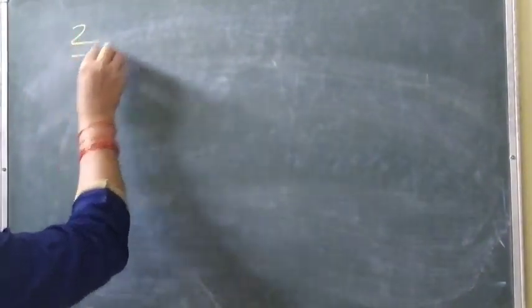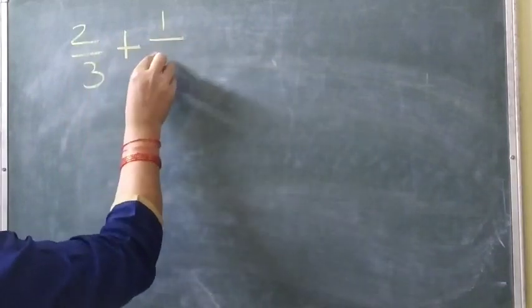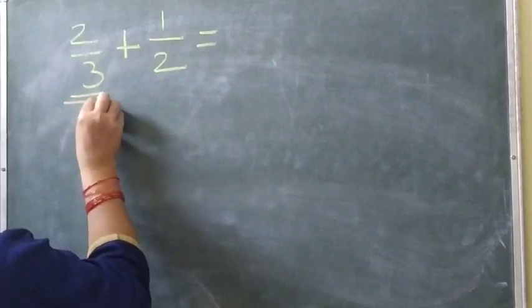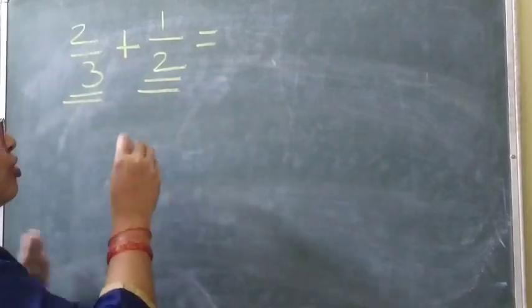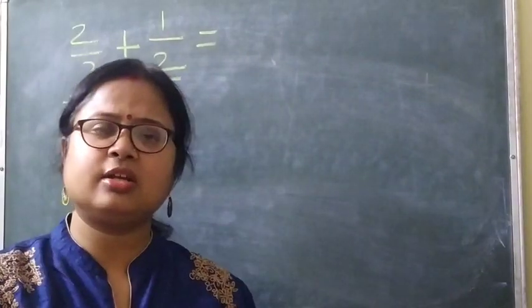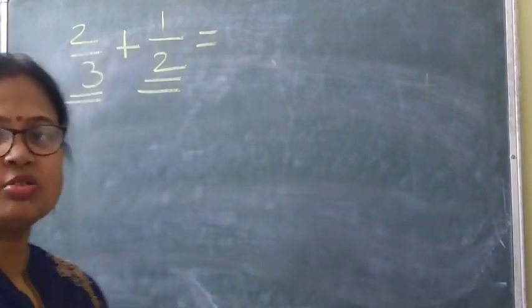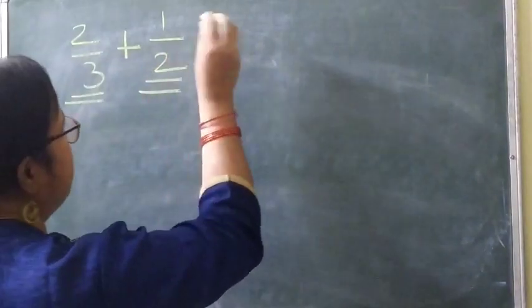Like 2 by 3 plus 1 by 2. So when you add, these are what? This is a rational number. This is also a rational number. So when you add two rational numbers, in the answer you also get a rational number. This is called the closure property for addition.